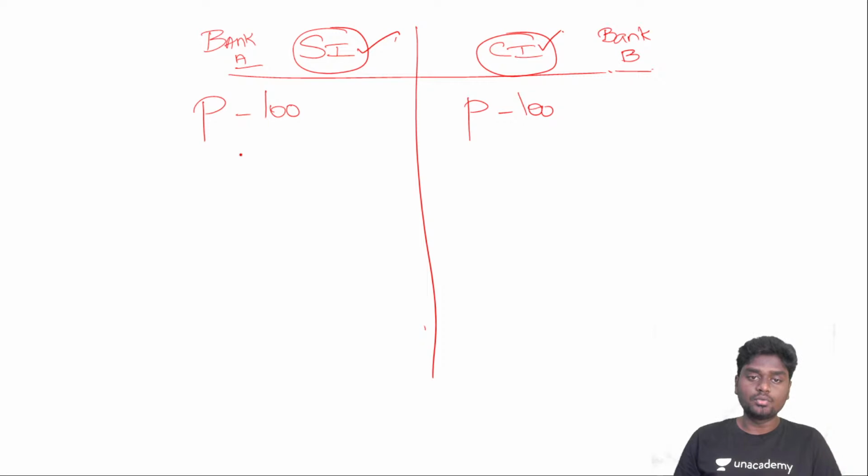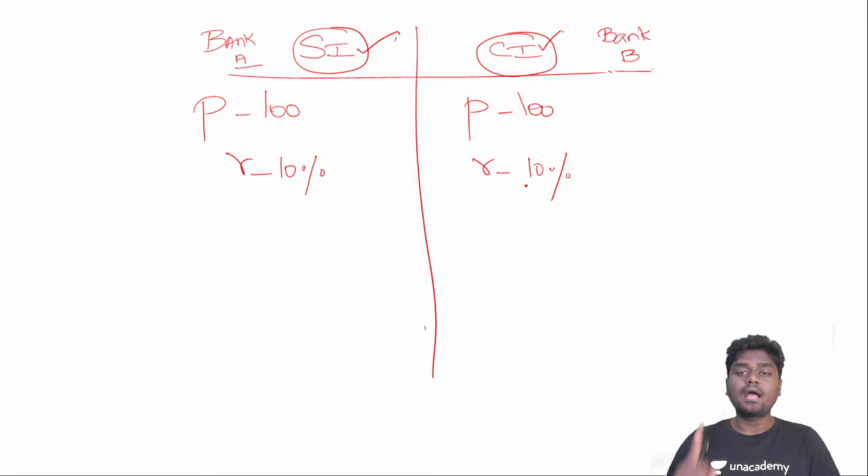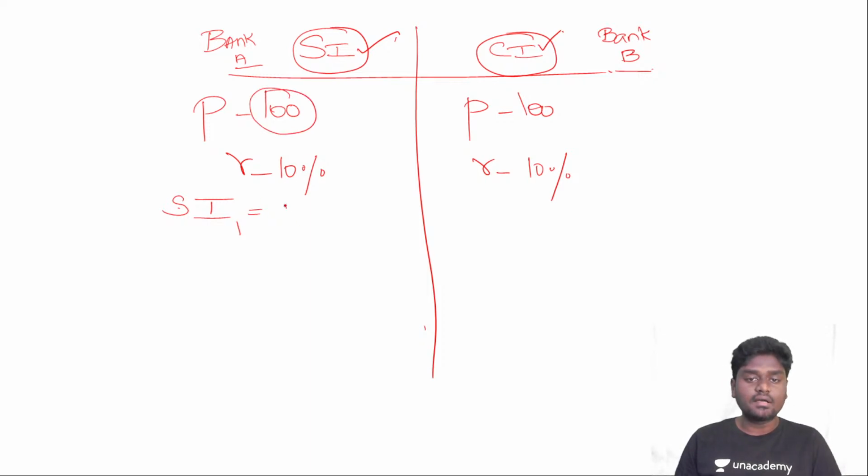And after that, I know the fact that both the banks offer 10% interest rate. The rate of interest is 10% per annum. So per annum, per year, the interest rate is 10%. Fine, cool. So if I ask you, what is the simple interest I earned in bank A in the first year, what is that exactly? You just need to simply find what is 10% out of 100. 10% out of 100 is ultimately 10. So 10 rupees is the interest I earned in bank A.